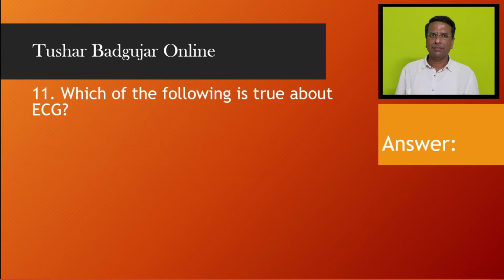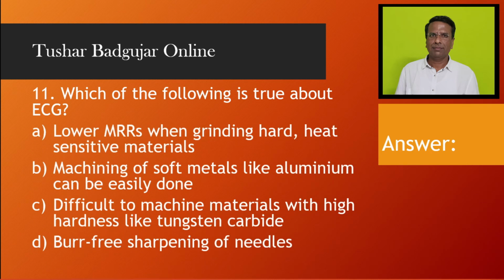Which of the following is true about ECG? Lower MRR when grinding hard, heat-sensitive materials. Musting of soft metals like aluminum can be easily done. Difficult to machine materials with high hardness like tungsten carbide. Burr-free sharpening of needles. And the answer is D, burr-free sharpening of needles.